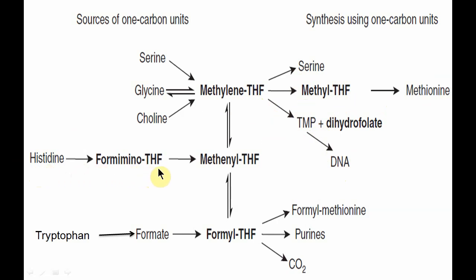The next important amino acid which provides a source of one carbon is histidine, which gives rise to 4-amino tetrahydrofolic acid, and it is further converted to methenyl tetrahydrofolate. Fourth is tryptophan, which gives rise to the formation of formic acid. Further it is converted to formyl tetrahydrofolic acid, and it is further used to synthesize formyl methionine, purines, and carbon dioxide.